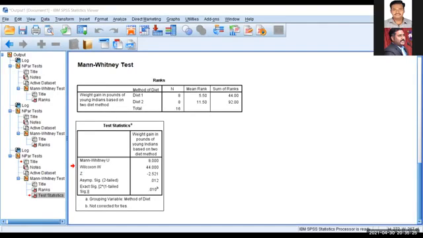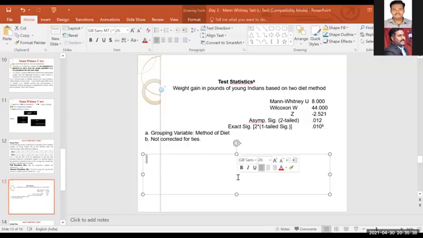Now I'll stop sharing the output table and go to the PPT, because I copied the output table and pasted it in the PPT. Yes, I think you can view the PPT, right? Now, how can you interpret this?